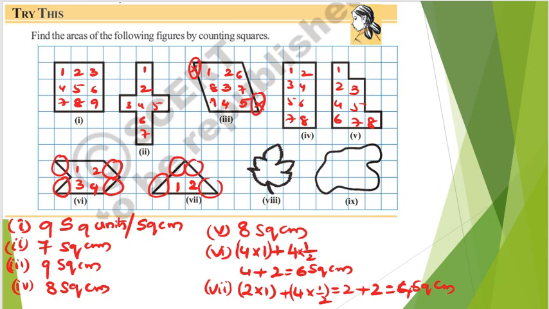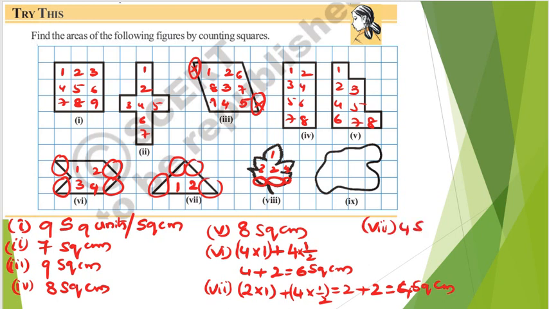So next shape, if you observe clearly, this is less than half, this is less than half, less than half. So here this is more than half, 1, 2, so this is 3, and if you observe this, this is 4. So totally 4 I can consider.